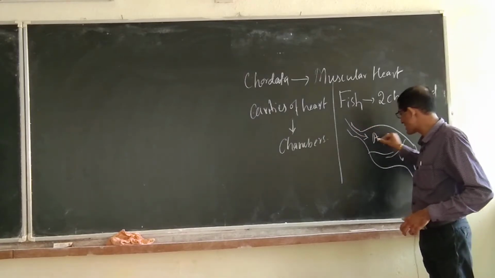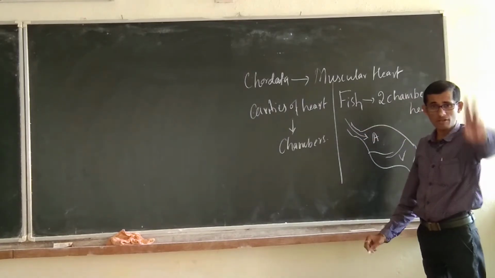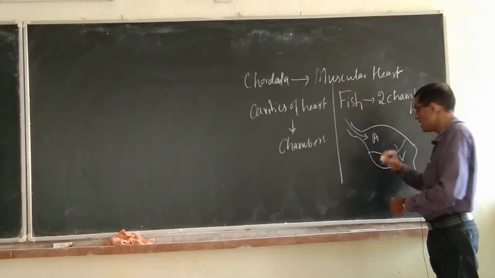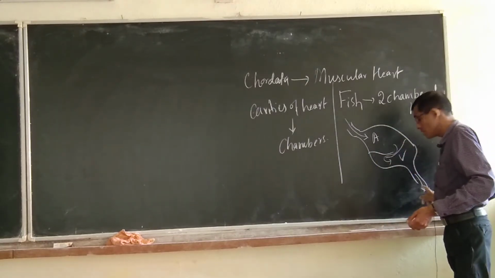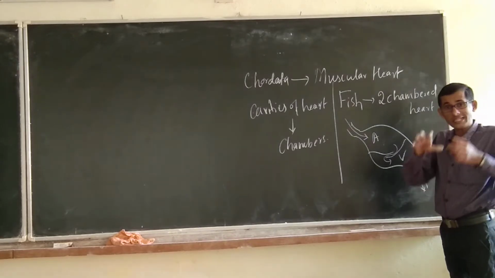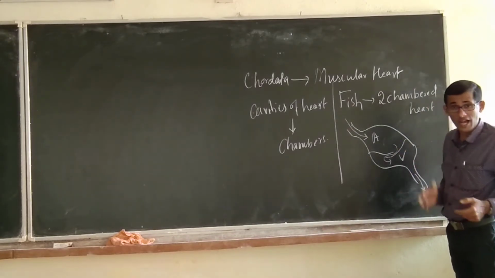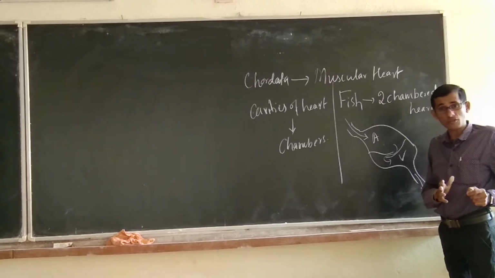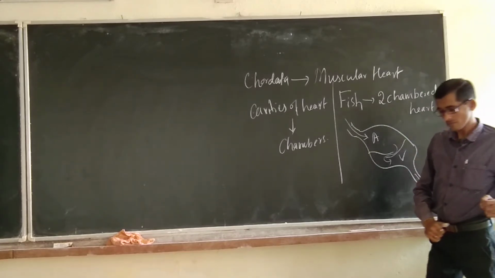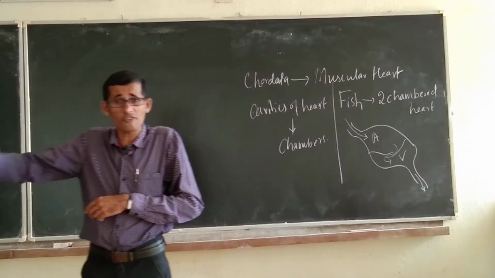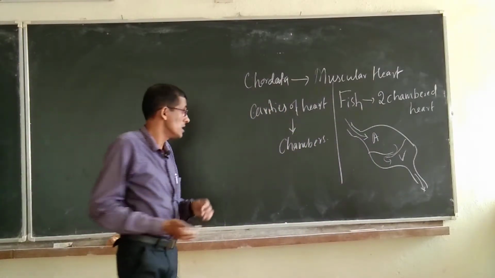So, the upper auricle is going to receive deoxygenated blood and it will enter into the ventricle, and the ventricle is going to give that deoxygenated blood into the region of gills, where the carbon dioxide is exchanged with the oxygen. The exchange of gaseous material happens in the gills.